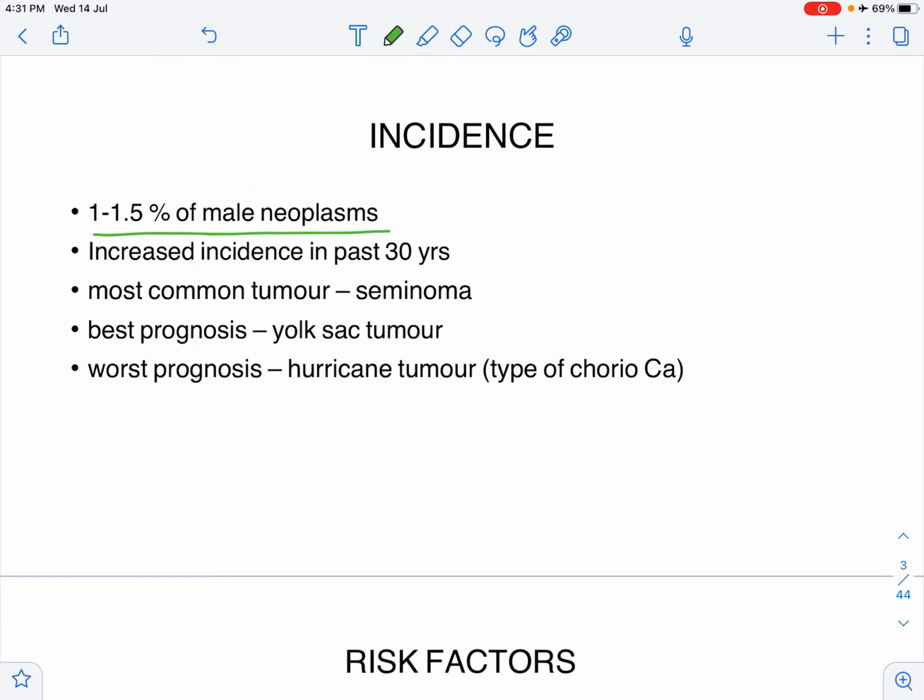The incidence has increased in the past 30 years. This is probably a reflection of our changing lifestyle. The most common tumor, as I've already told, is seminoma. The best prognosis is seen in yolk sac tumor. The worst prognosis is seen in the hurricane tumor, which is a type of choriocarcinoma.